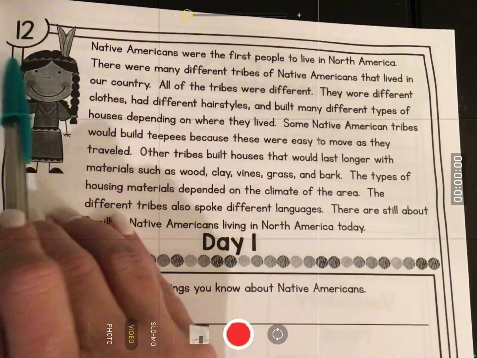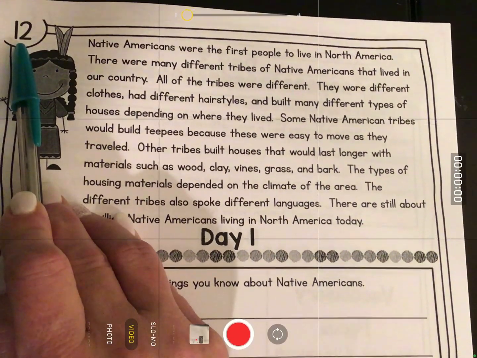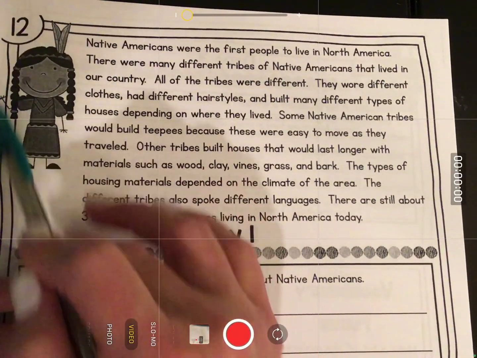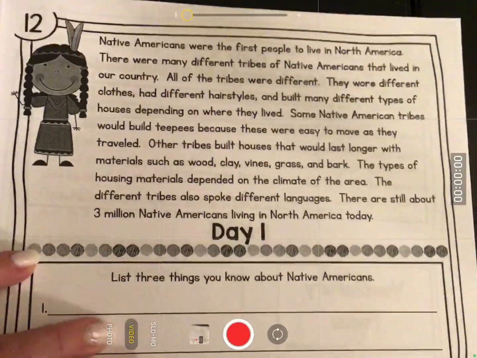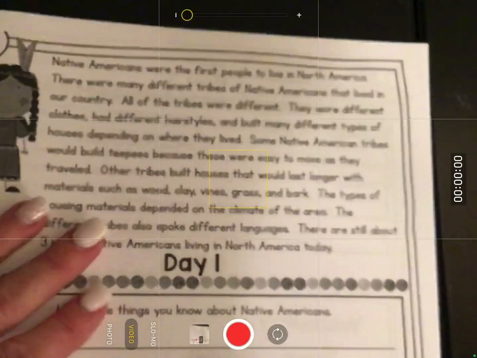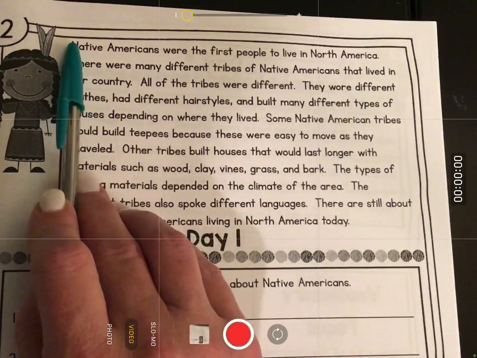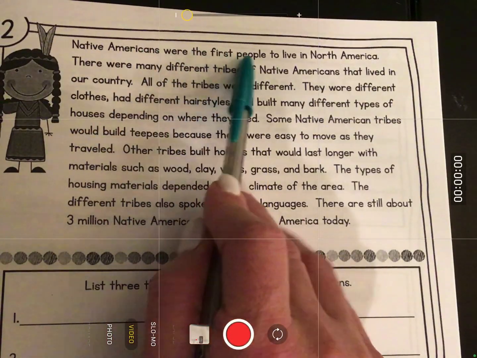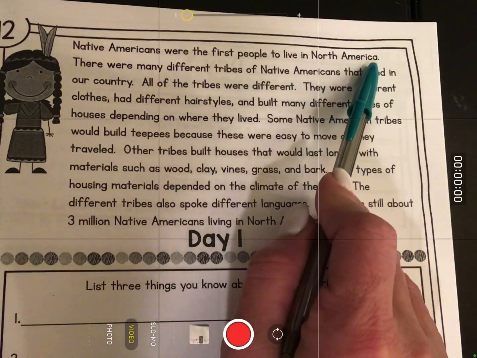We are going to make sure that we are on page 12 and you see a Native American girl there. After you've read the passage to yourself, then you can come back and read along with me. Native Americans were the first people to live in North America.